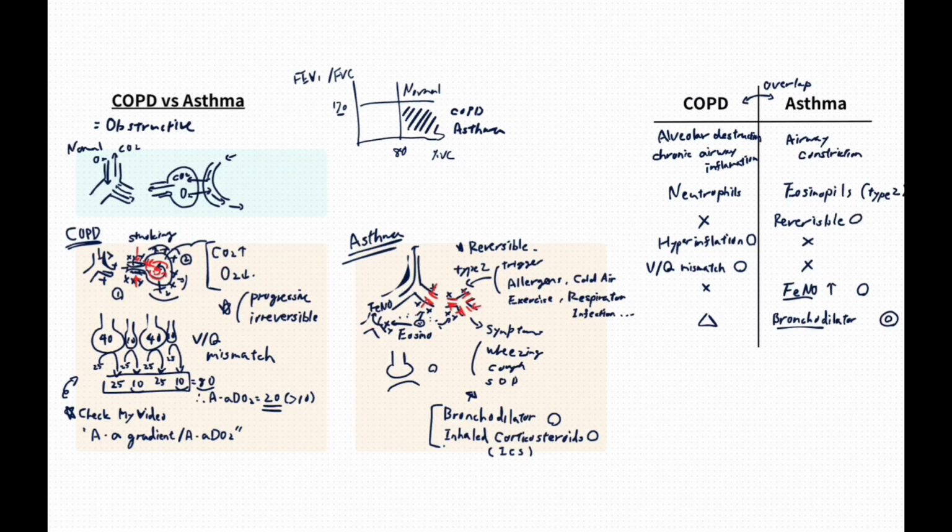To summarize, COPD is essentially a disease of destruction, while asthma is a disease of constriction. Although they share the same obstructive classification, their mechanisms are fundamentally different. Understanding this distinction makes both diagnosis and treatment much clearer.